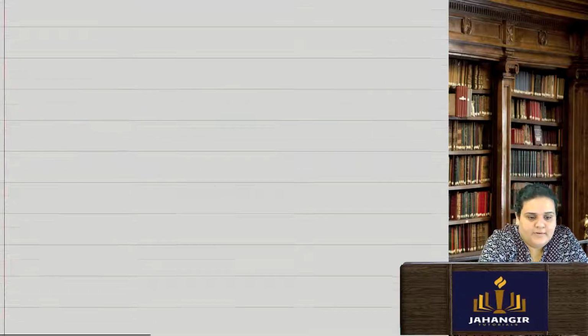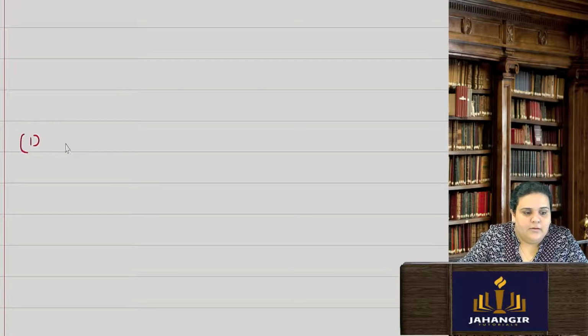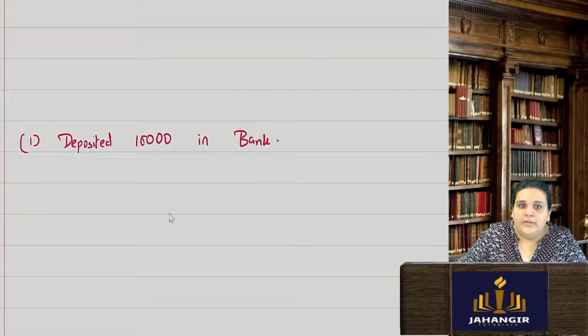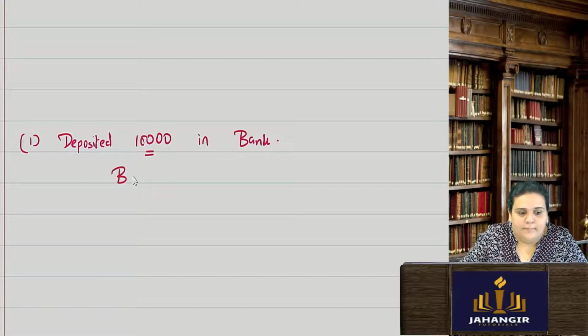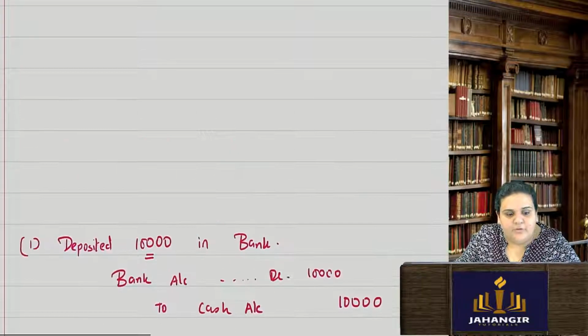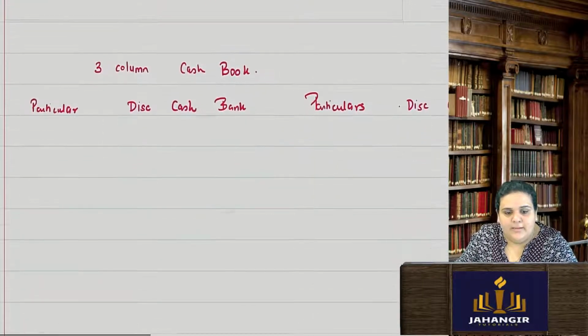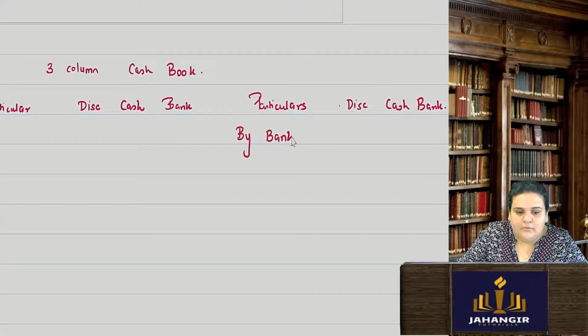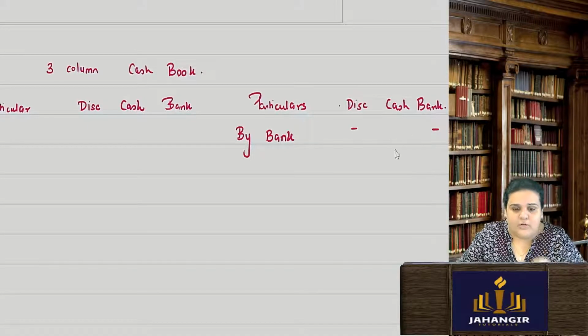So suppose I give you a journal entry, if I tell you deposited 10,000 in bank. Immediately the journal entry will be what? Bank is the receiver, so bank account debit to cash account, cash is moving out, 10,000. Correct. So if I have to record for my cash, I'll record it on my credit side, writing by bank, in my cash column only, 10,000.